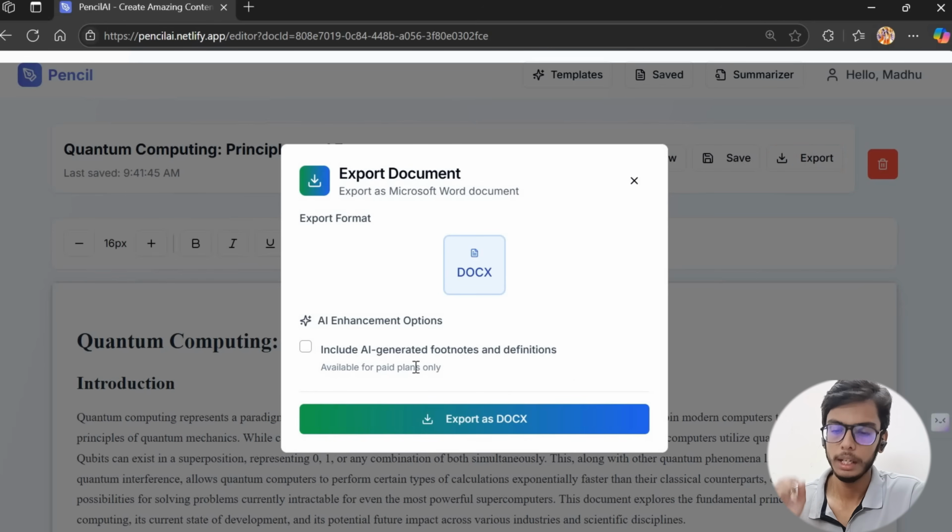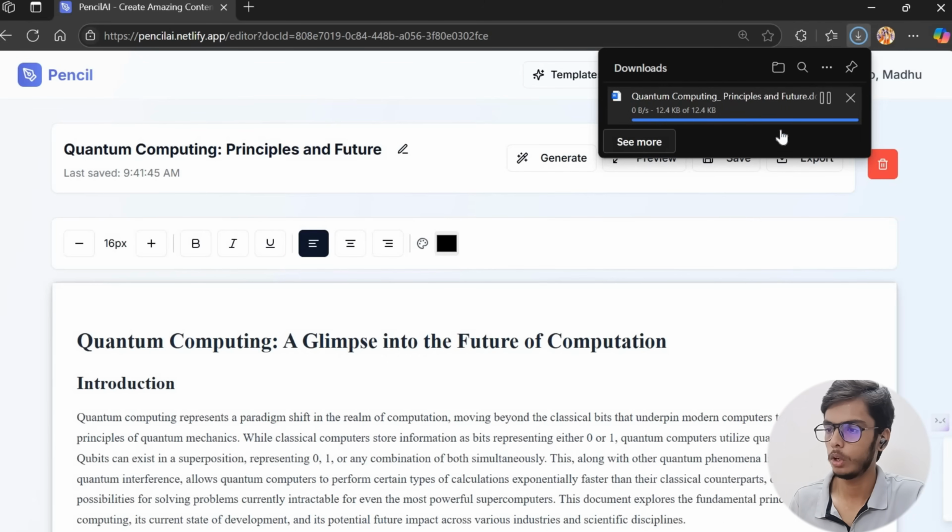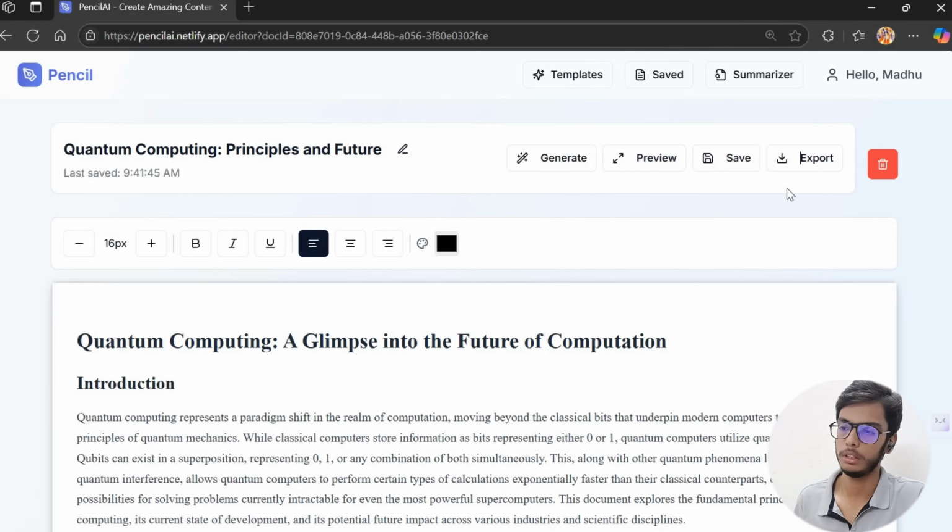And if you want any AI version of the lines, if suppose AI should be explaining any part of the paragraph and you want it in the exported PDF also, you can check this option. For now, I don't need anything, so now I'm clicking export docs, and the document has been exported as you can see on the screen.